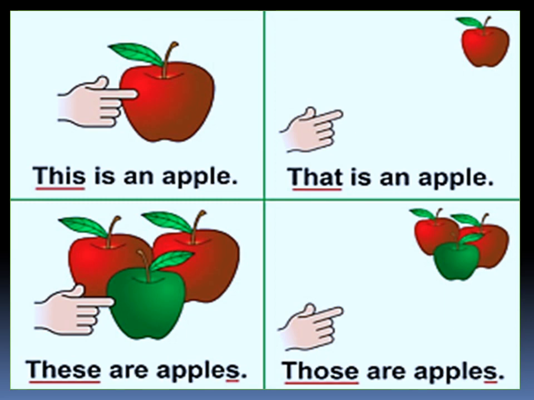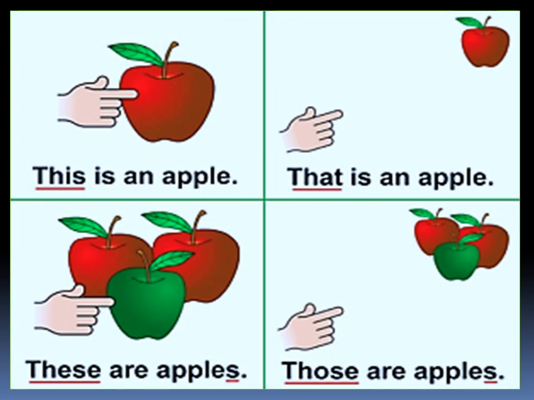Suppose the apple is near to you and it is not singular. It is more than one. You can see 3 apples over here. Then you use the demonstrative pronoun these, T-H-E-S-E. So the plural demonstrative pronoun is these. These are apples. So this and these refer to near objects. These are 2 demonstrative pronouns.